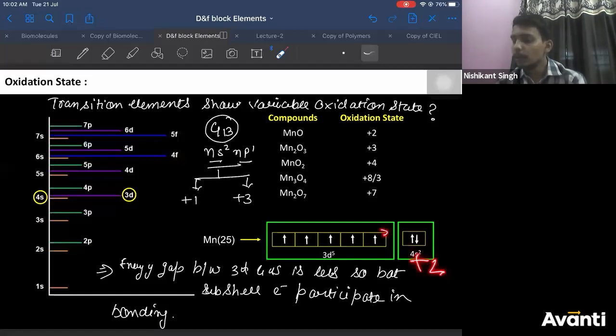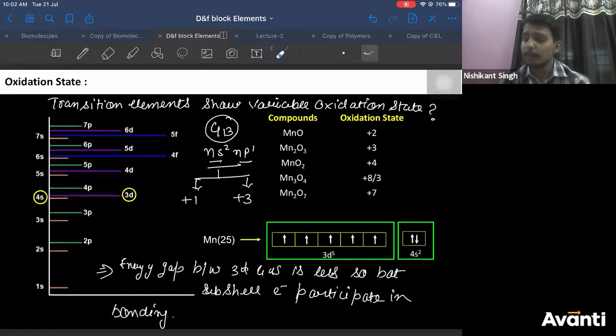If it loses more, then it can show +3, +4. If it loses all 5 plus 2 electrons, then +7. So this is how it can show more than one oxidation state using 4s and 3d electrons.